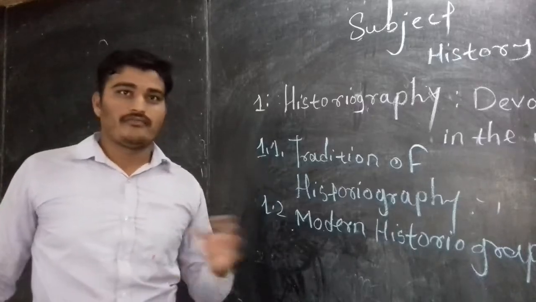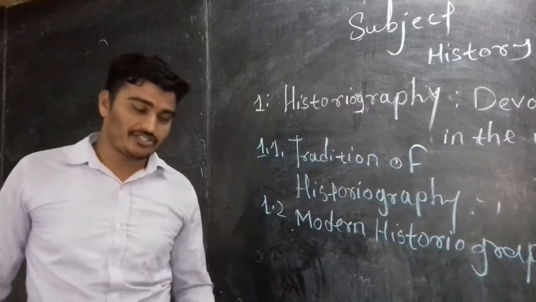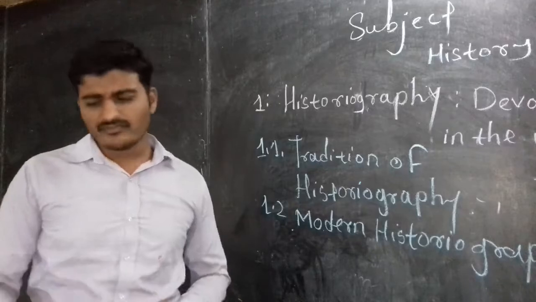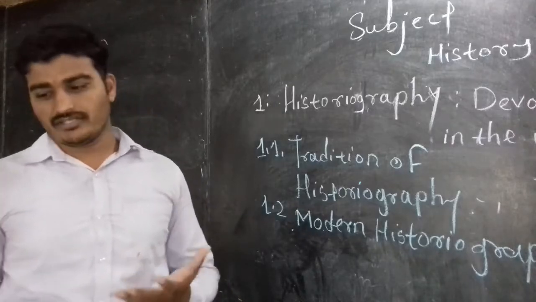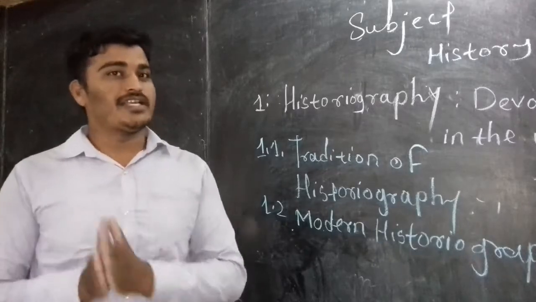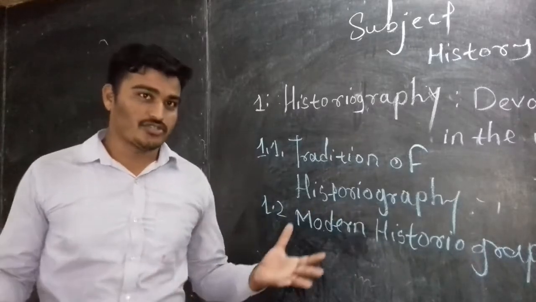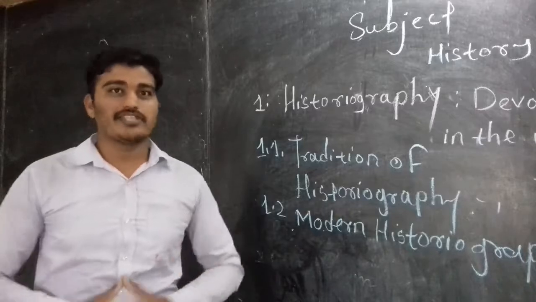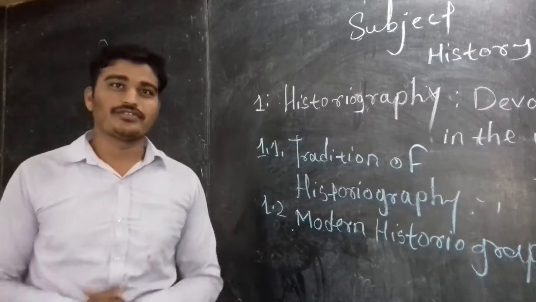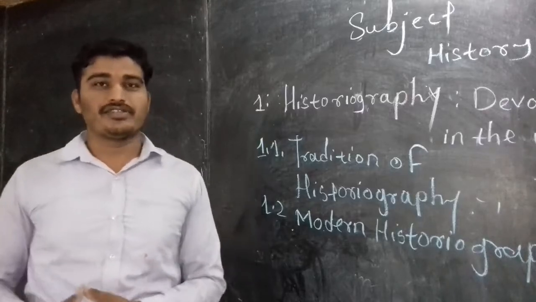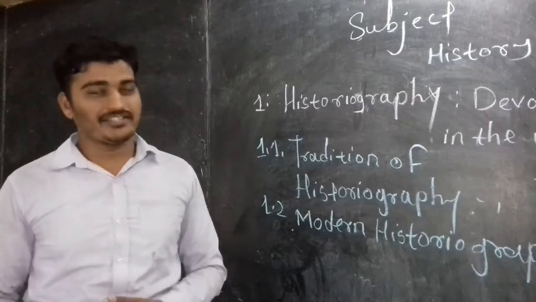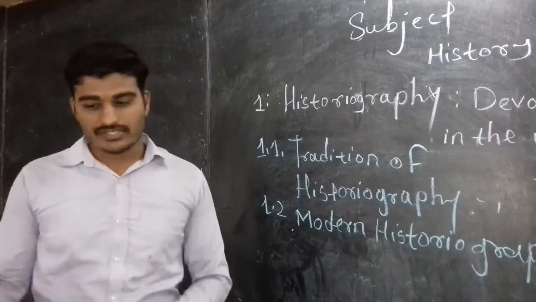So we cannot recreate the situation, and we cannot study with scientific methods. So in the tradition of historiography, we have to see only how history took place with the help of sources. There are three main sources: written, material and oral. Through all these sources we learn about old history, but in the modern age we are using new techniques, experimentation techniques also, that we are going to see afterward.